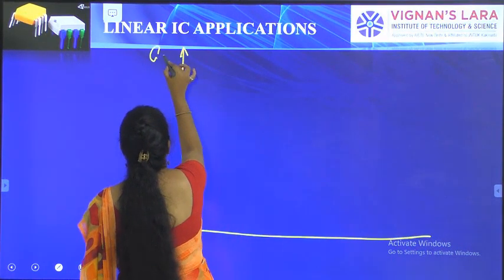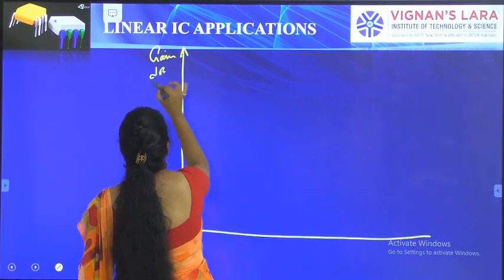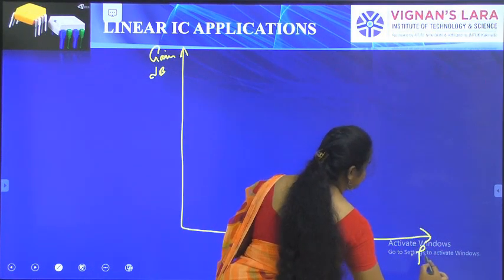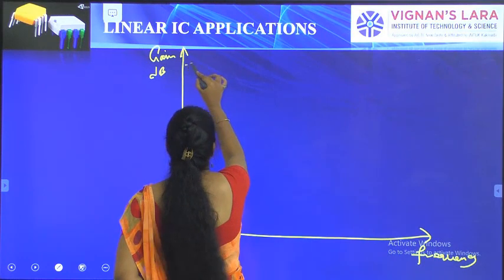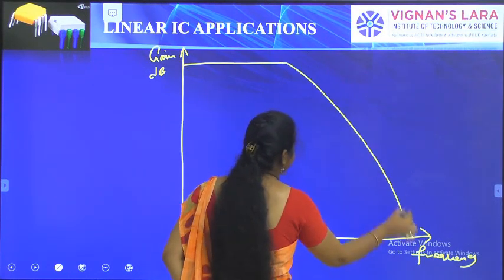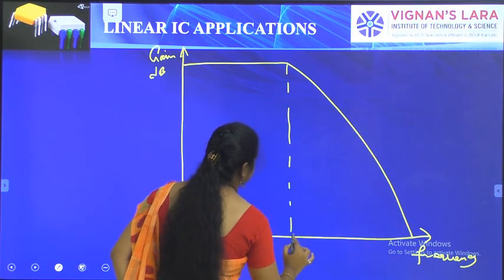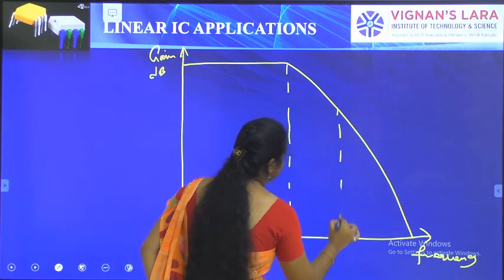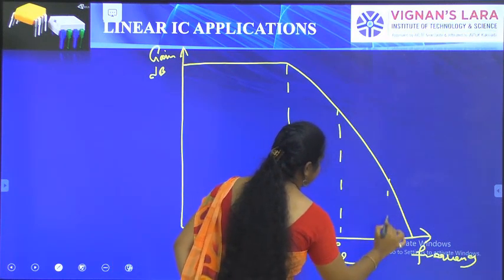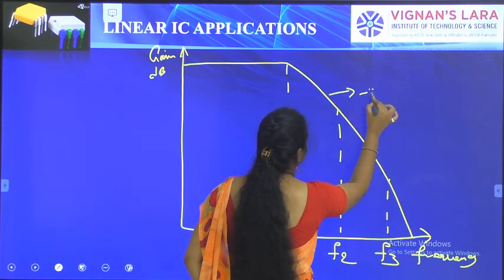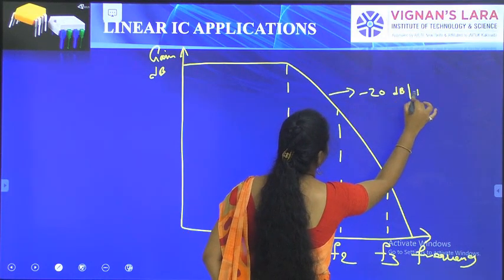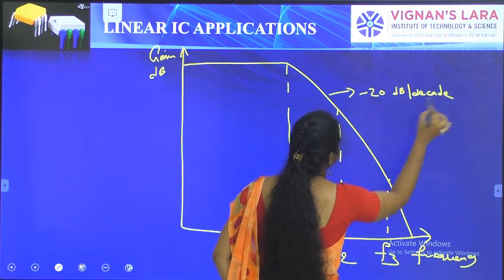This is a graph for the gain in dB versus frequency. For the uncompensated system, the gain will decrease like this at f1, at f2 and f3. So here the decrement is minus 20 dB per decade at every corner in the uncompensated system.